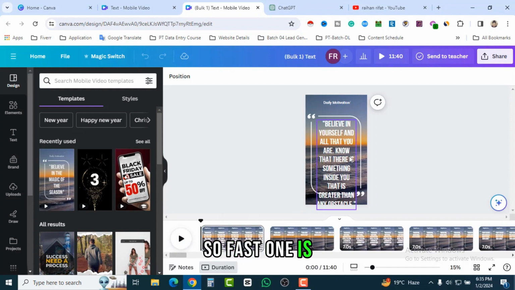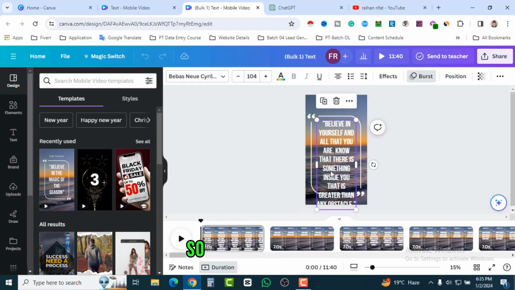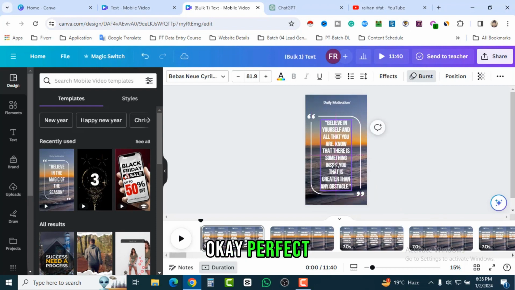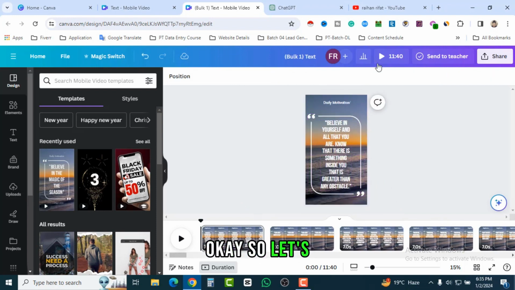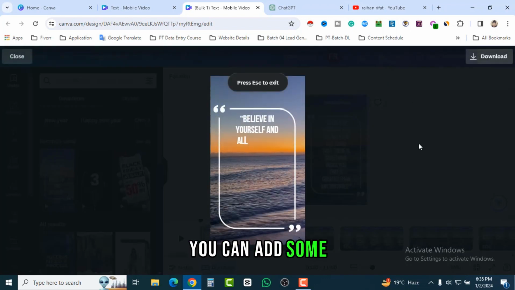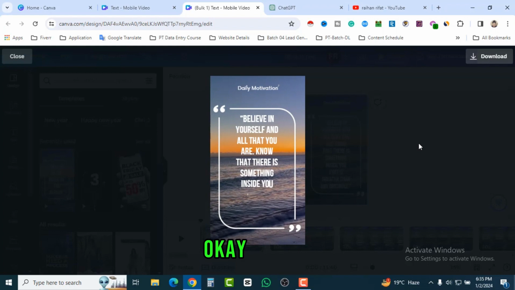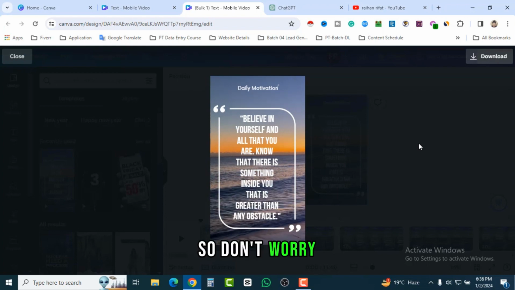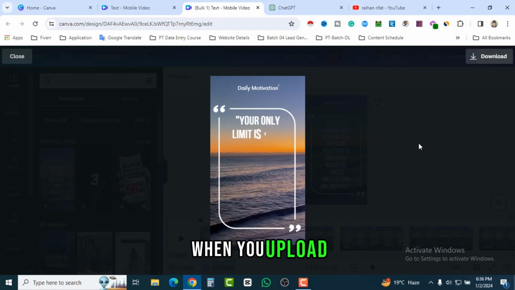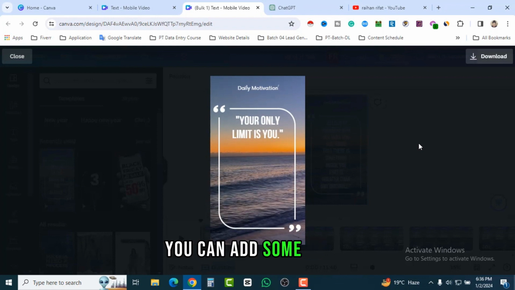So first one is its text, it's huge, so you can reduce it. How can we do this? Okay, perfect. That means. Okay, so let's click on here, and here we can see you can also add some background music. Okay, you can also add it. So don't worry, you can also add it from your short video. That means when you upload YouTube shorts, you can add some music over there.